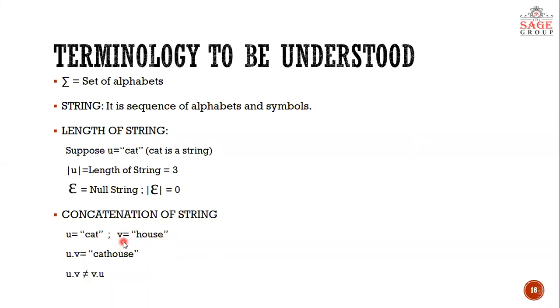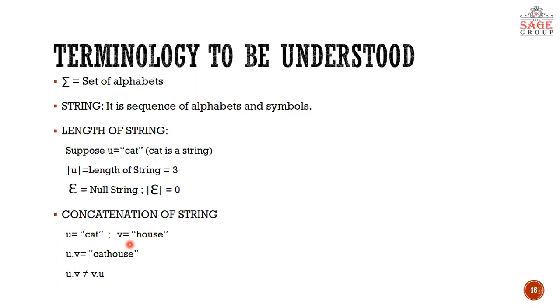If we concatenate these two strings, which is represented by a dot, so if we write u dot v, it will be cat house with no space between them. Please mark this. Now cat house becomes a single string. Earlier u and v were two different strings; when we concatenate them, it becomes cathouse.